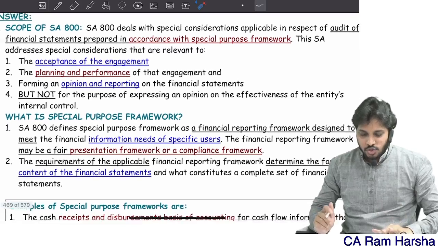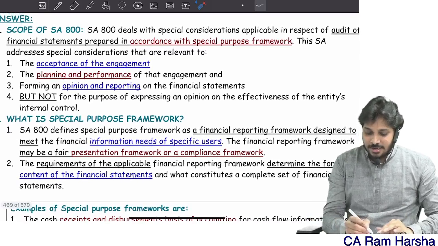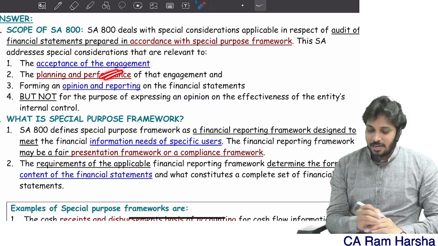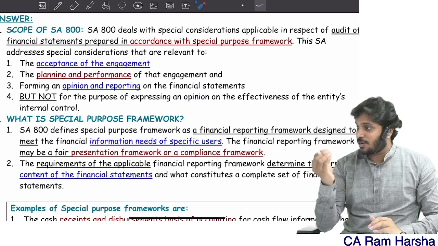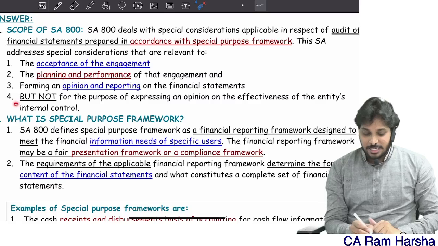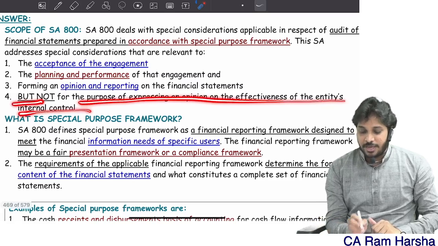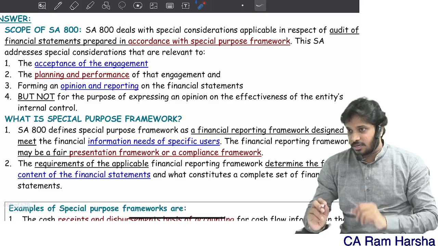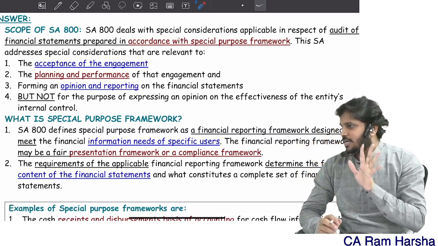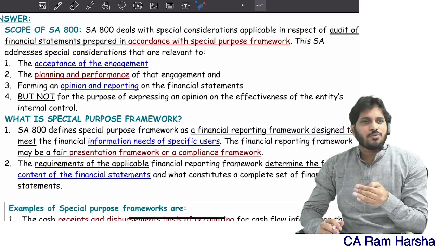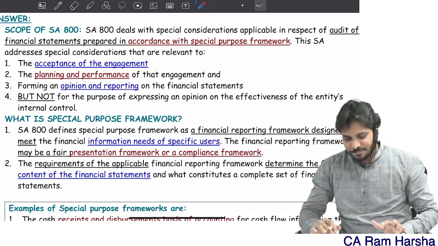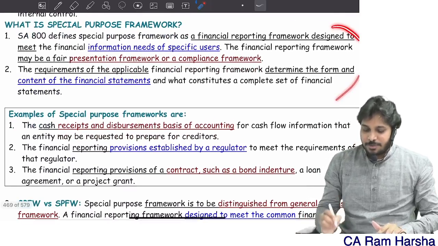Getting it? So, SA 800 is dealing with: can you accept the engagement? How to plan and perform the audit engagement of a special purpose framework? How to express opinion? But it does not deal with expressing opinion on effectiveness of internal control. Of course, the standard does not deal with internal control related issues. They are mainly dealing with what? Financial statements. How are they prepared? Are they true and fair or not? That's it.